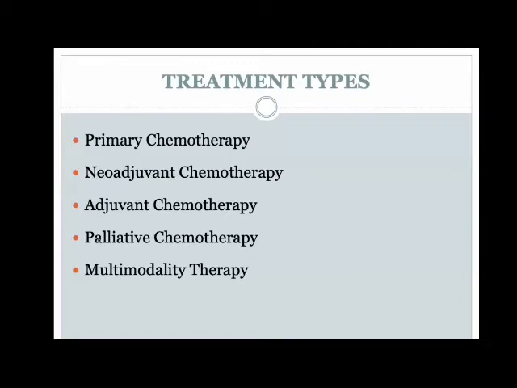Palliative chemotherapy, again, is usually used in terminal stages of disease where the intent is not curative, but to improve the quality of life and the symptoms that the patient is experiencing. Multimodality therapy is when you are using two modalities of therapy simultaneously, something like chemoradiation. The classical example is when you're using cisplatin in a child with nasopharyngeal carcinoma, and it enhances the effect of the other modality of therapy, that is radiation. So this is what we understand by multimodality therapy.